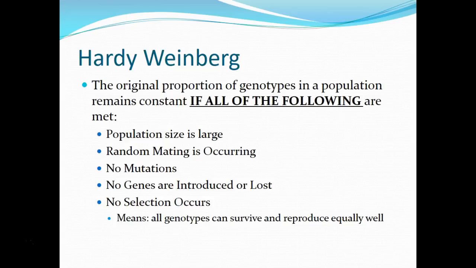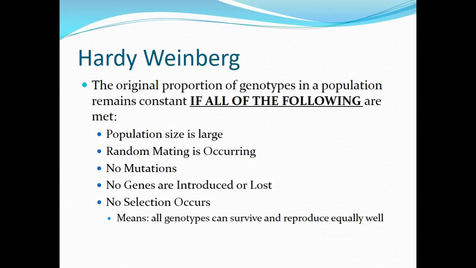They also went on to say, though, that if the original proportion of genotypes, so you got to remember what a genotype is. Remember, that's how we symbolize alleles with letters. The original proportion of genotypes in a population is going to stay constant if all the following are met. The population size has to be large. There has to be random mating occurring within the population. Can't be any mutations. No genes are introduced or lost.